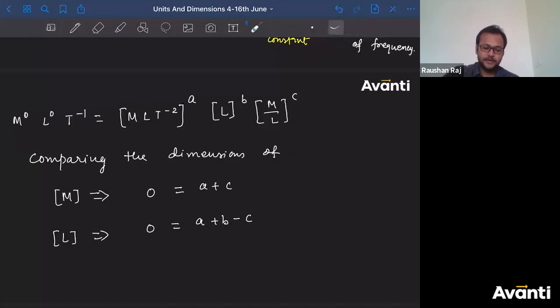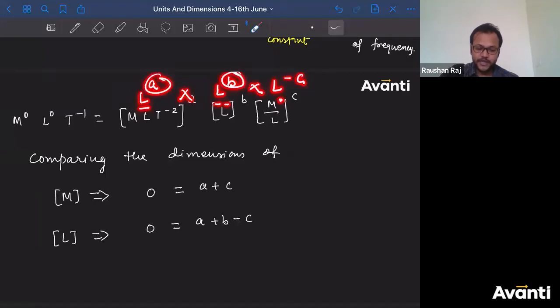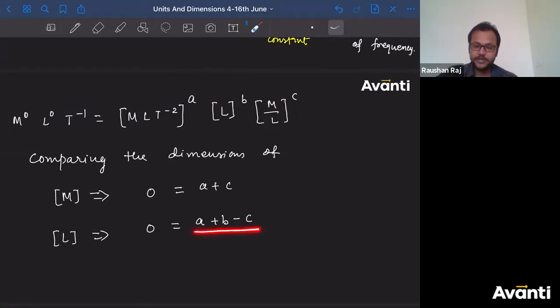Got it, guys? Here we have L to the power A, here L to the power B, and here L to the power minus C. So their bases are the same, their exponents are different, and they have been multiplied. So A plus B minus C is the power of L on the right hand side. So the dimension of length on the right hand side is what? A plus B minus C.